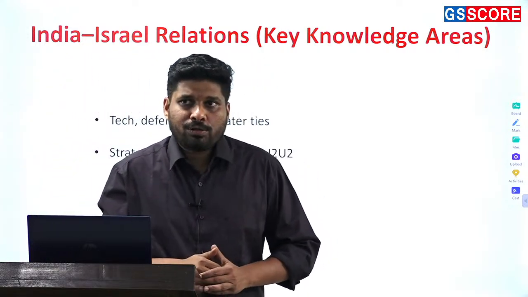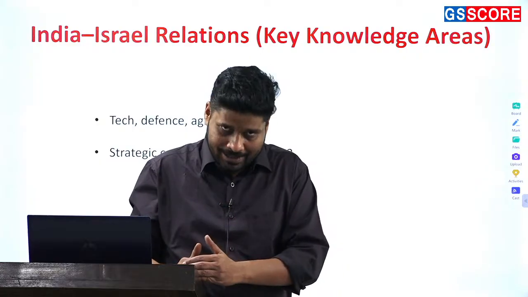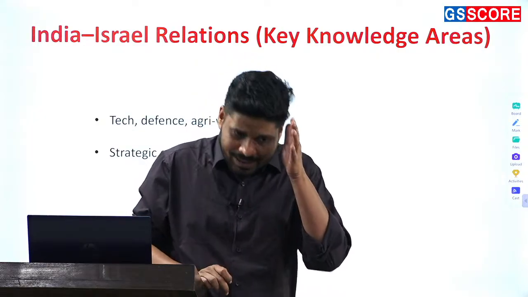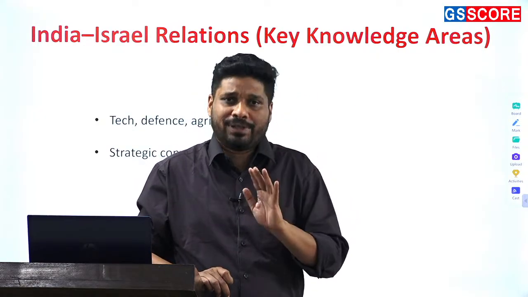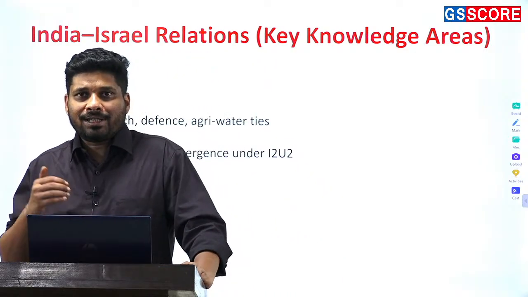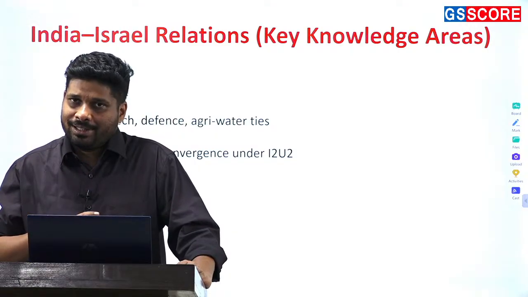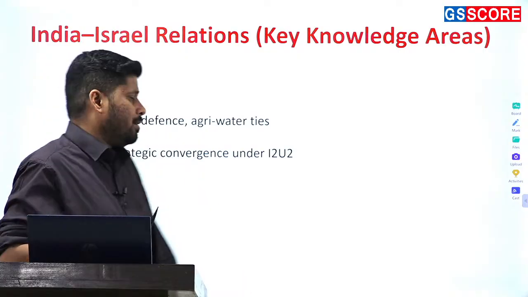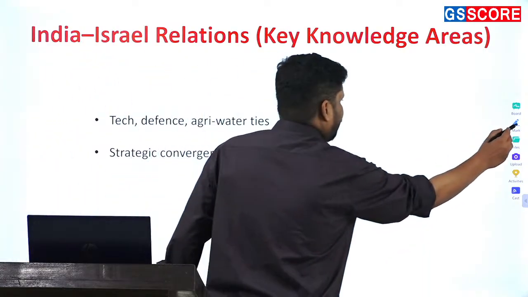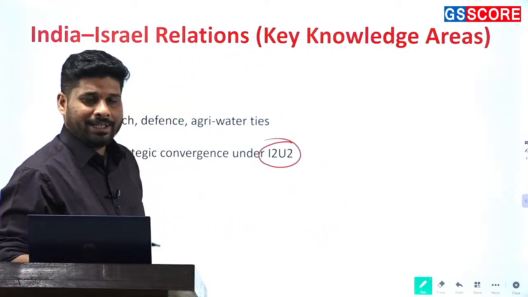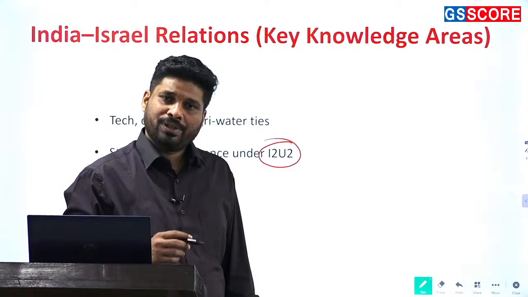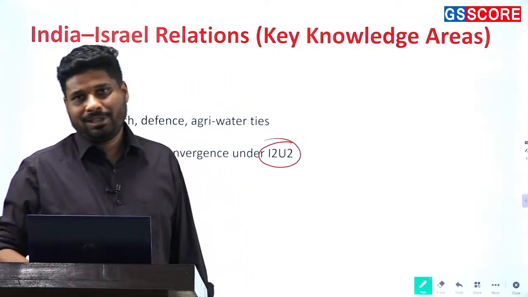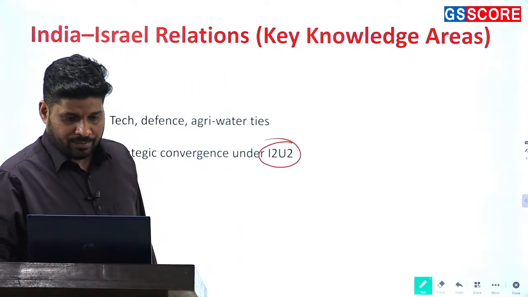Another thing that is important for you to cover and state is how India has now differentiated between its relations with Israel and its relations with other countries of West Asia. Earlier, our relations with the countries of West Asia dictated our relations with Israel. Now that is not the case. And of course, from the current affairs point of view, I2U2 will also come into play, that is India, Israel, US, UAE, and how I2U2 will create more space for India in West Asia.